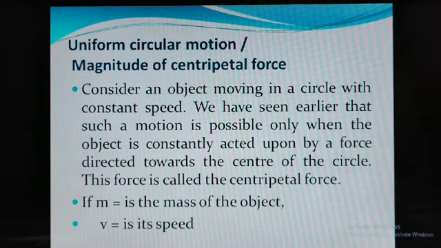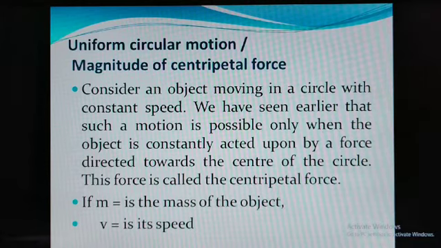Now, uniform circular motion. Magnitude of centripetal force. What is meant by uniform circular motion? Uniform means constant. If an object is rotating with uniform speed, that is called uniform circular motion. Then we are calculating the magnitude of centripetal force with respect to that.